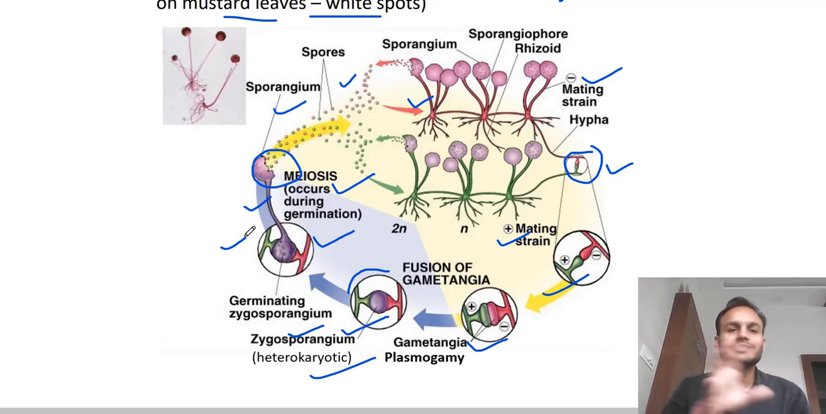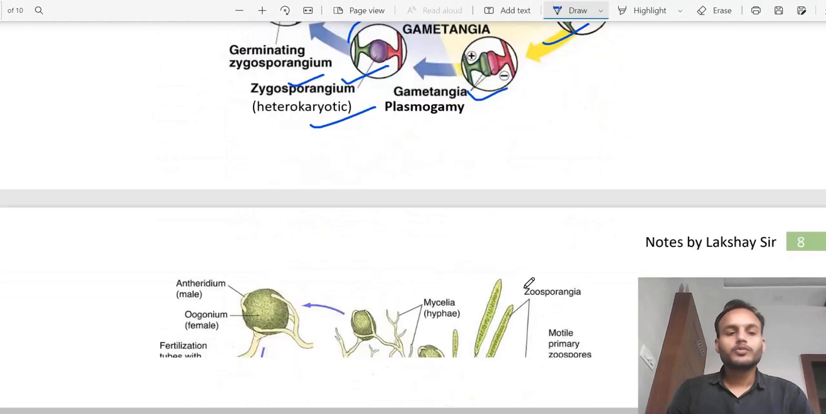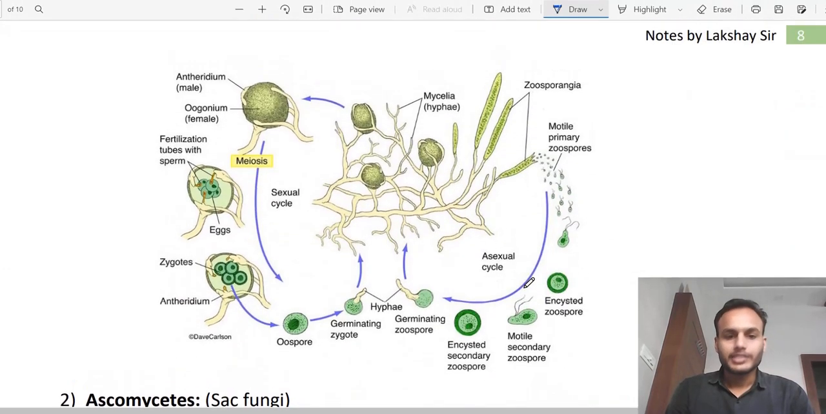Clear? This is the general cycle of the Rhizopus. You can remember this, right? Okay, great. So here an actual picture of the stained Rhizopus is shown under the microscope. Clear? Okay, let's move to the next life cycle.